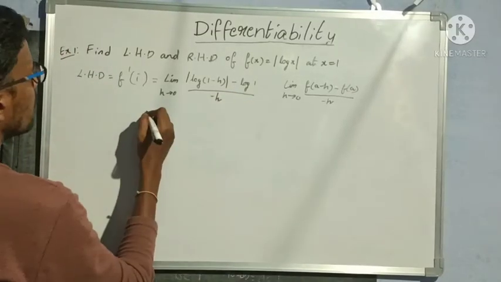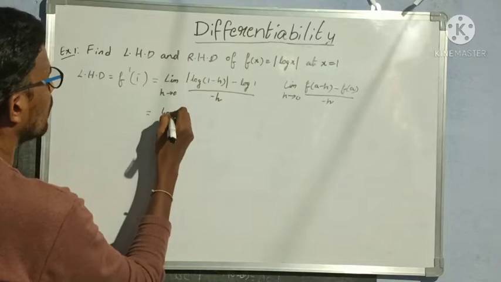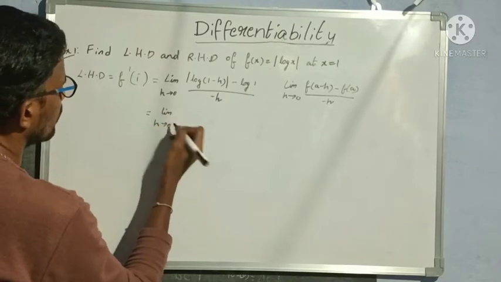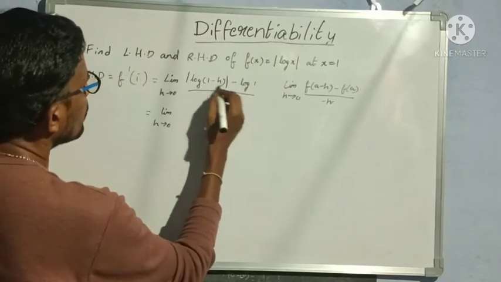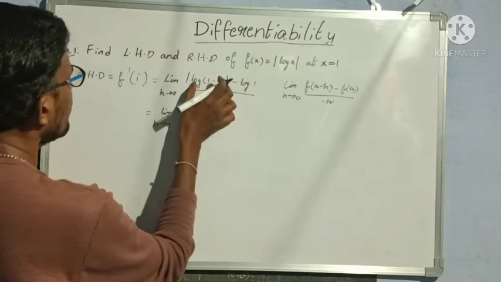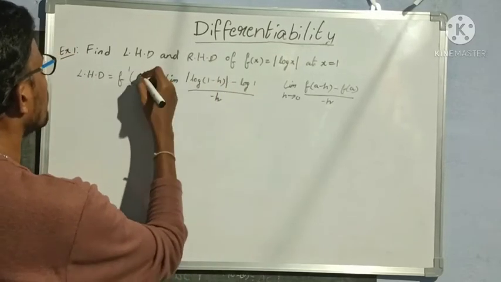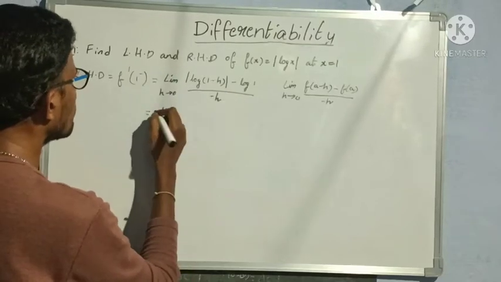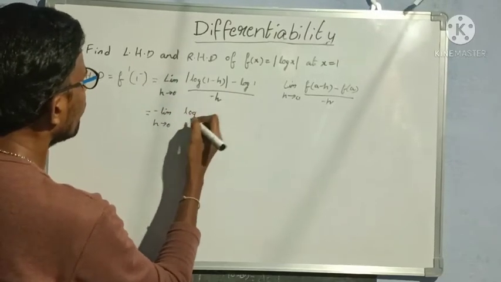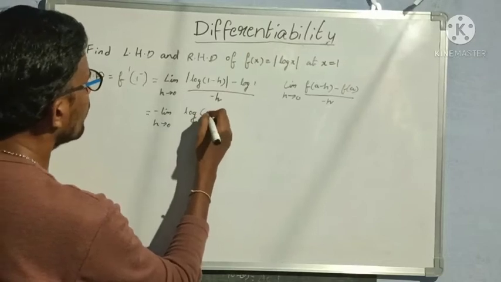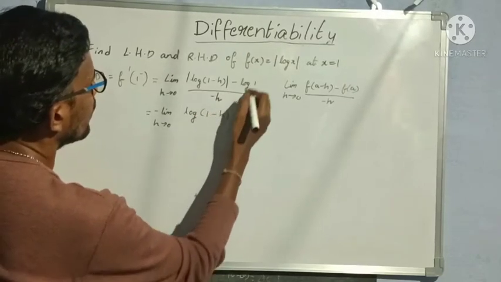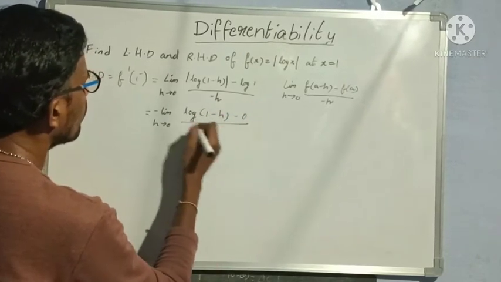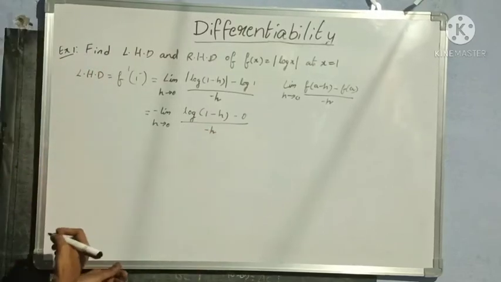Okay, so this is equal to limit h tends to 0. So now this is modulus function and this is negative 1 minus. So when we take out the mod, this becomes minus. So I am writing this minus outside. Minus of limit h tends to 0 log of 1 minus h. Anyhow log 1 is 0 by minus h.